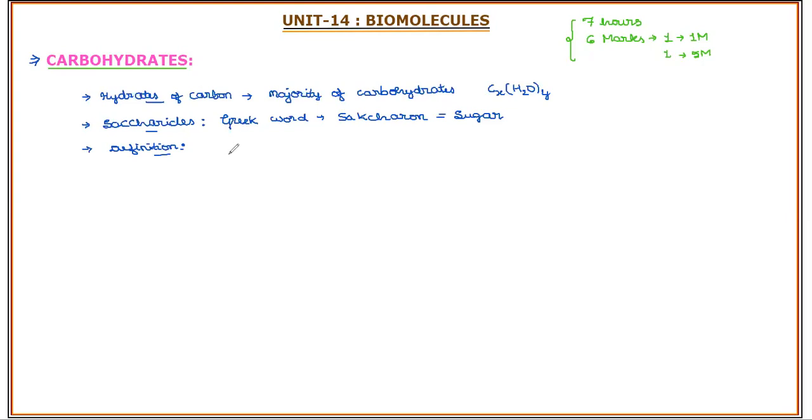So carbohydrates can be defined as optically active polyhydroxyaldehydes or ketones, that is, with the functional group, or the compounds which produce such units on hydrolysis.